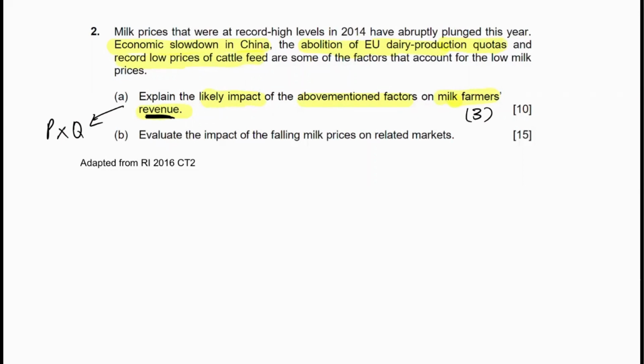For this question, I would usually give a demand factor and a supply factor that might affect the total revenue. First let's look at the demand factor. We can look at the economic slowdown in China. What happens when there's an economic slowdown?